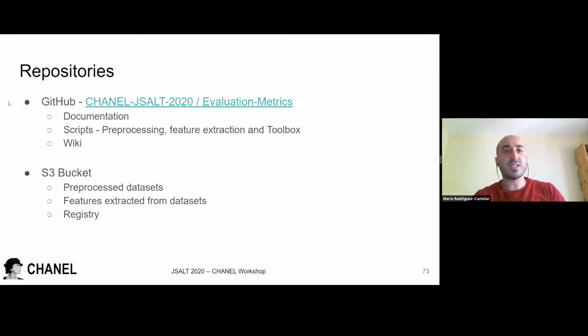To save all the data of the workshop, we create two repositories. The GitHub repository, where we upload all the documentation, the pre-processing, the feature extraction and toolbox scripts, and also a wiki where we wrote all the identifiers and formats of the datasets. And also we have an S3 bucket from Amazon where we upload all the files with the preprocessed datasets, the features extracted from the datasets, and also a file registry where we write all the contents of the bucket.